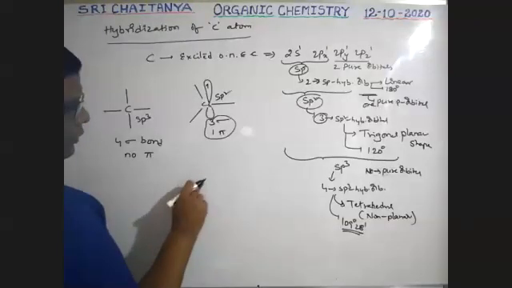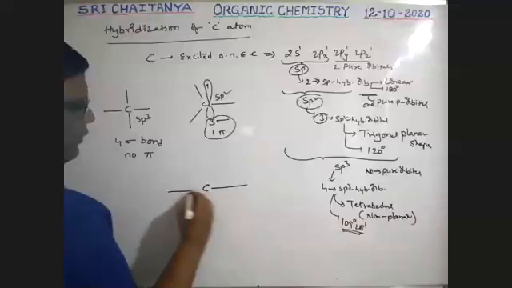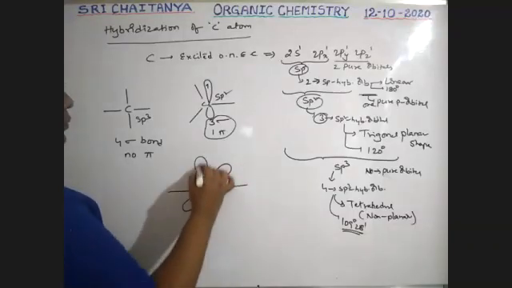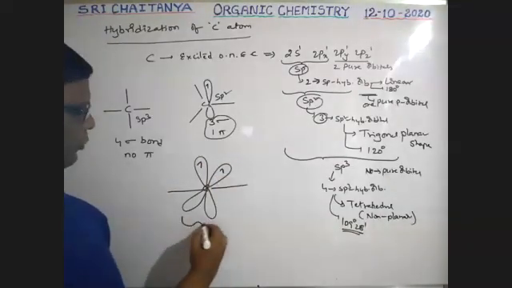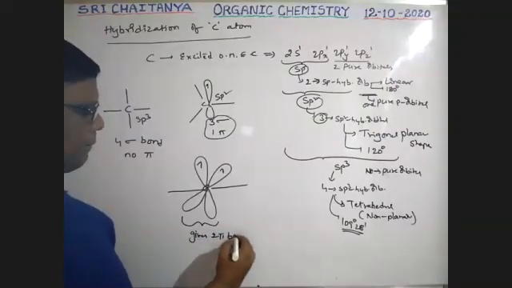Now, carbon in sp hybridization gives two sigma bonds and contains two pure p orbitals. These two pure p orbitals give two pi bonds.